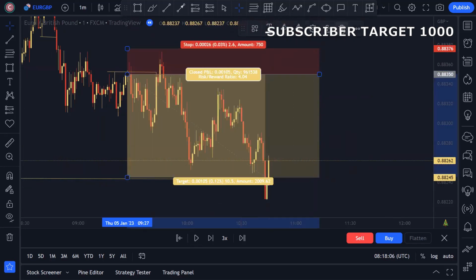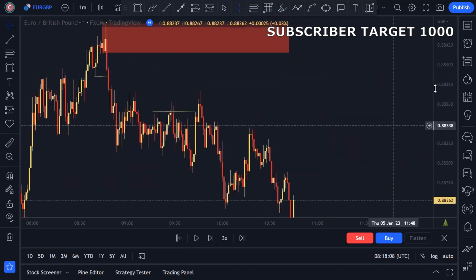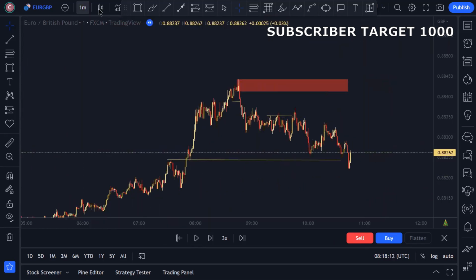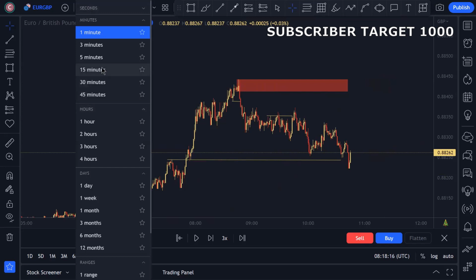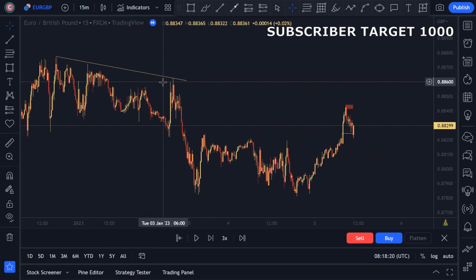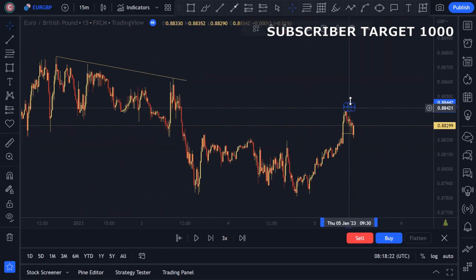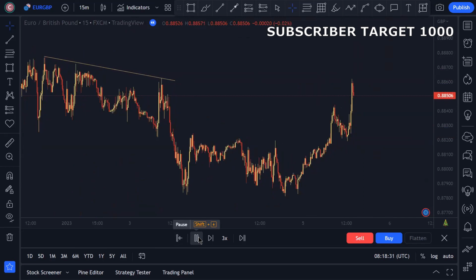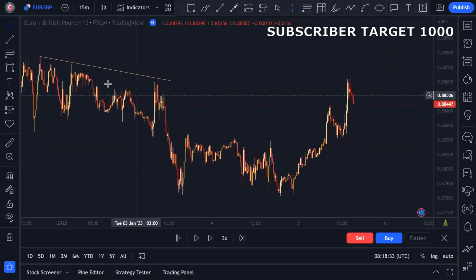So we remove all these things, and we wait for the market to take out the other inducement. So we can wait now for it to take down this trend line liquidity, and then we again enter.